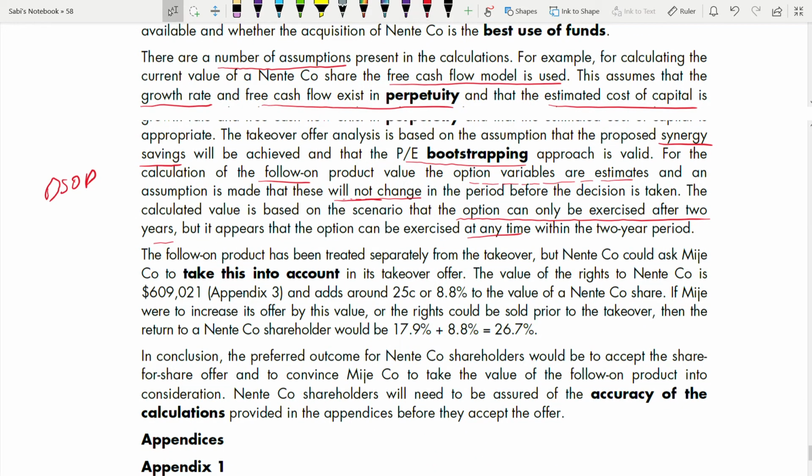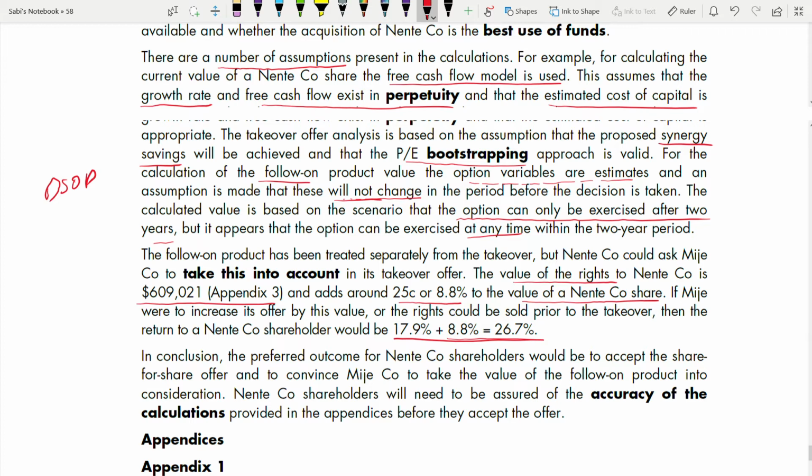Now coming to the next one. Try to put some figure or something. So the follow-on product has been treated separately from the takeover. But Nente could ask Meiji to take this into account in its takeover offer, yes. The value of the rights to Nente is this one. What is the value of the right? This. And it adds around this much to the value of Nente company's share. If Meiji were to increase its offer by this value, or the rights could be sold prior to the takeover, then the return to Nente would be this one. Right? If you're increasing that also with that. So then the return to Nente would be this much.